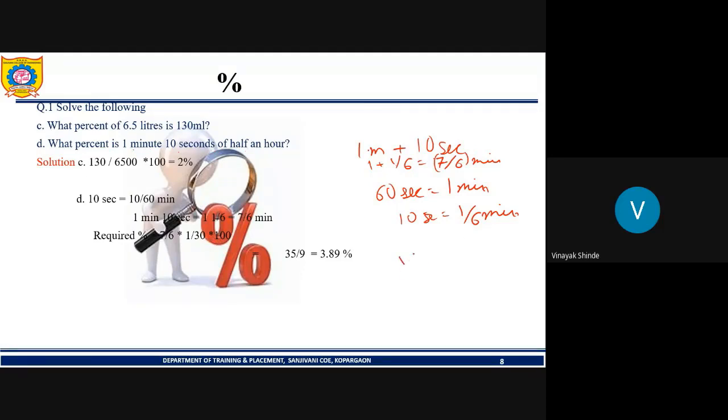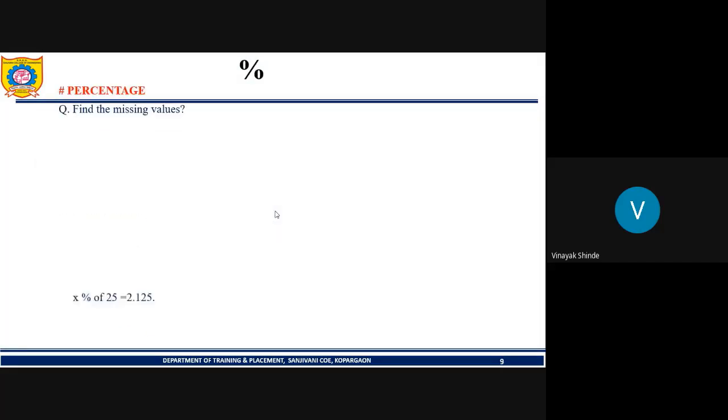So we have to find the percentage of 7 by 6 divided by half an hour. Half an hour is 30 minutes. So 7 by 6 upon 30 will be the answer. That is 3.89%. 3.88 is also correct. At least you are near to the answer.